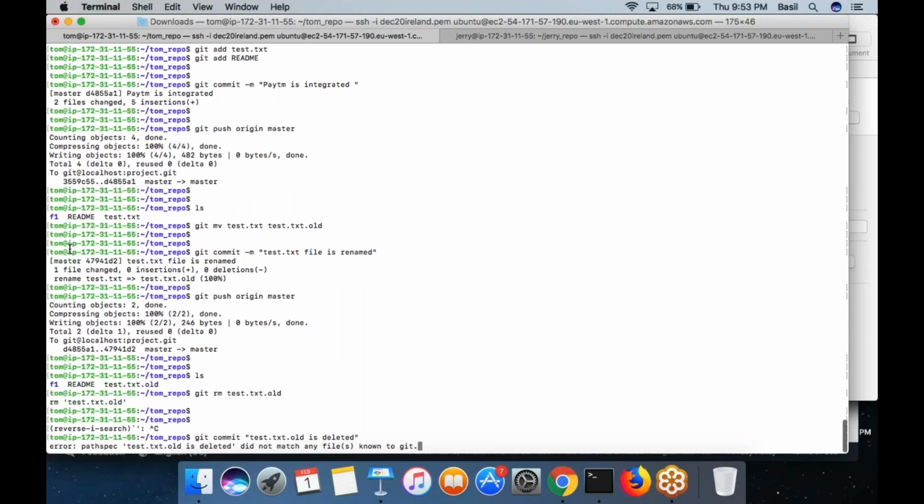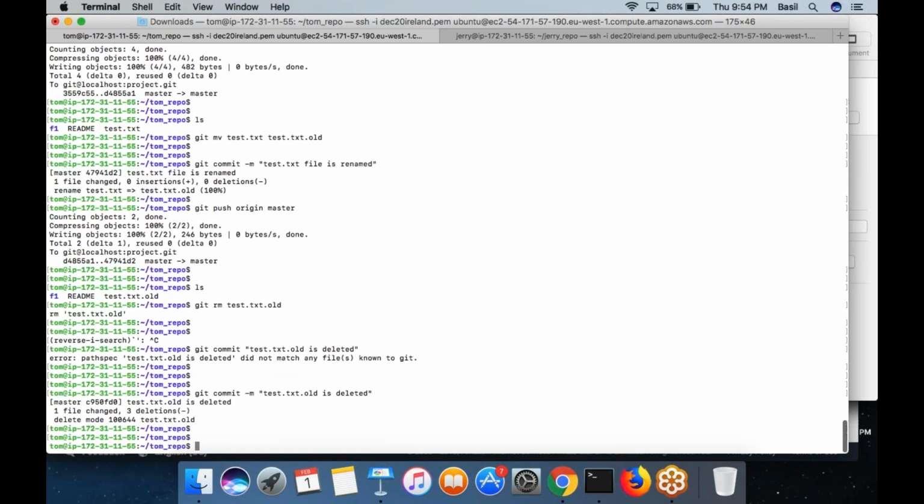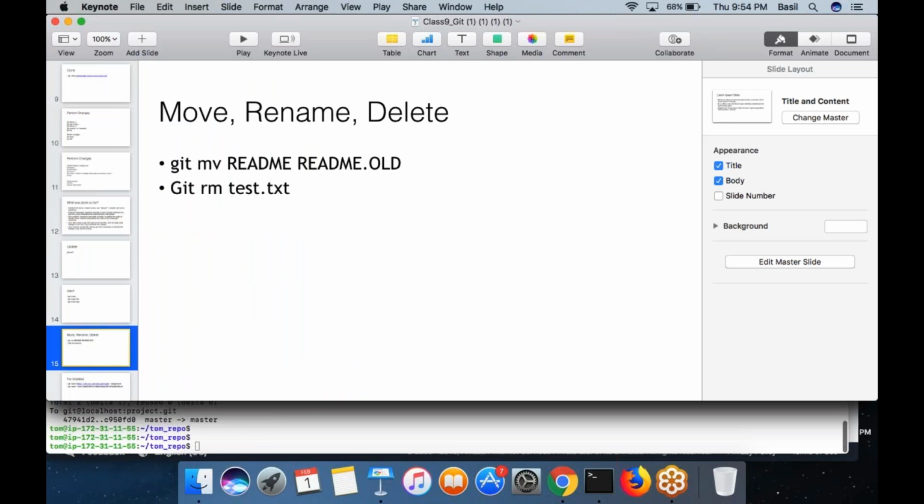So I can put some comment like this. First git commit, hyphen m. I did not put hyphen m. So right, it's committed and I did the push. So this way the developer can directly, if they want to delete a file from the remote repository, or I mean the Git repository, you can always run this rm command or mv command.